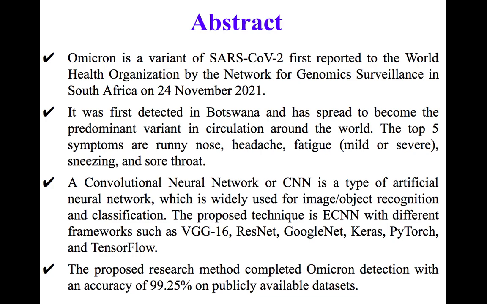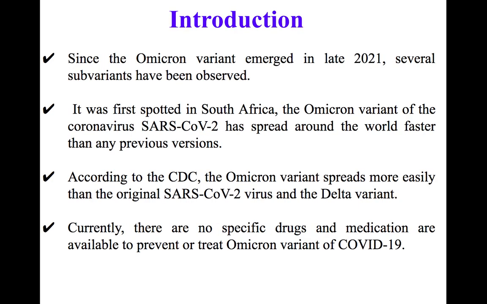In order to avoid the existing system drawbacks, the proposed technique is an extended convolutional neural network with different frameworks we have applied in this research article, like VGG16, ResNet, GoogleNet, Keras, PyTorch and TensorFlow. That's why we call it an extended convolutional neural network. The proposed research method completed Omicron detection with an accuracy of 99.25% on publicly available data sets such as Kaggle, GitHub and UCI repositories.